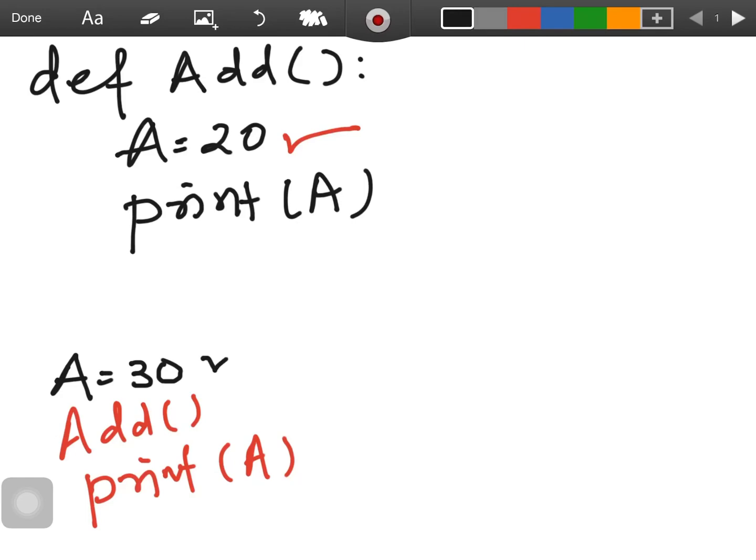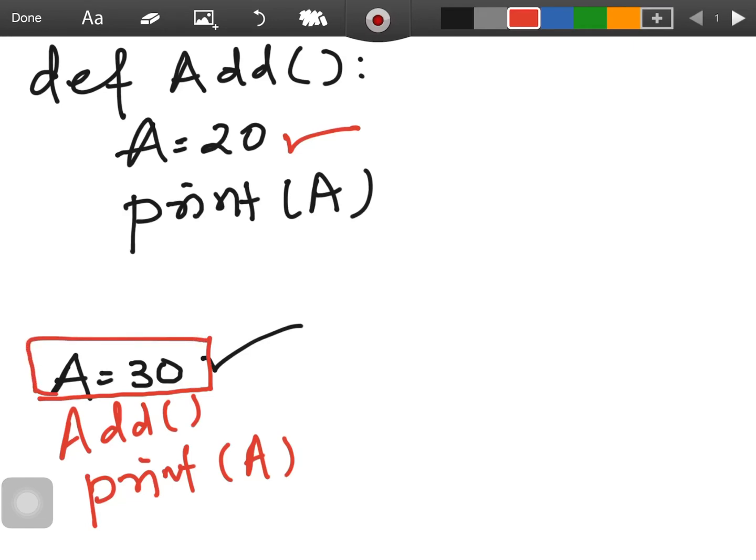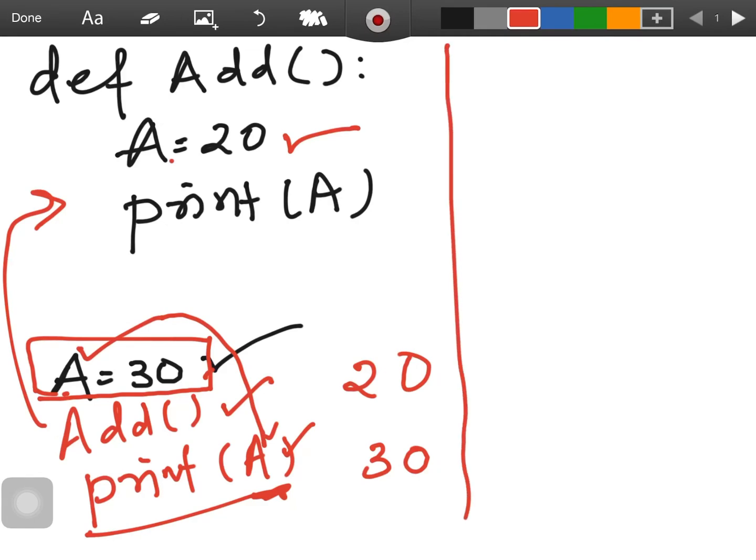Now here a is equal to 20. This is another variable, and the name of the variable is the same, a = 30. Add a and print a. Now let's see. Here if we execute this function, add, it will call this function and print 20, and this print a will print 30. This a cannot be used here, means its value cannot be used here.